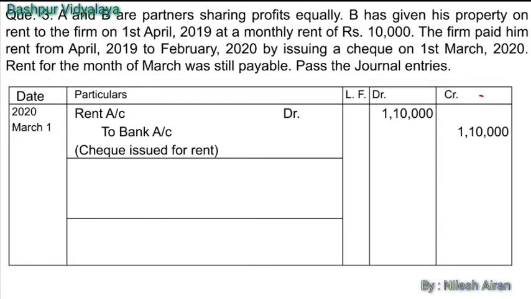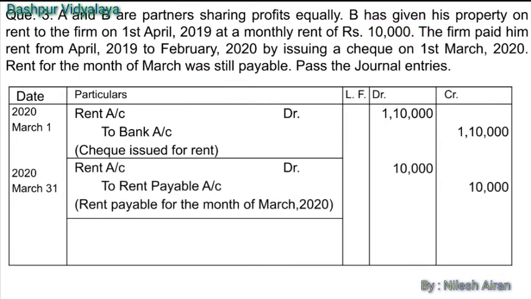The first journal entry what we need to pass is rent account debit to bank account. As it is an expenditure, it will be debited. We are given here that 10,000 rupees per month, and we have paid only for a period of 11 months from 1st April 2019 to 31st of March 2020. It's 11 months. So 10,000 per month will be multiplied by 11. So it will be 1,10,000.